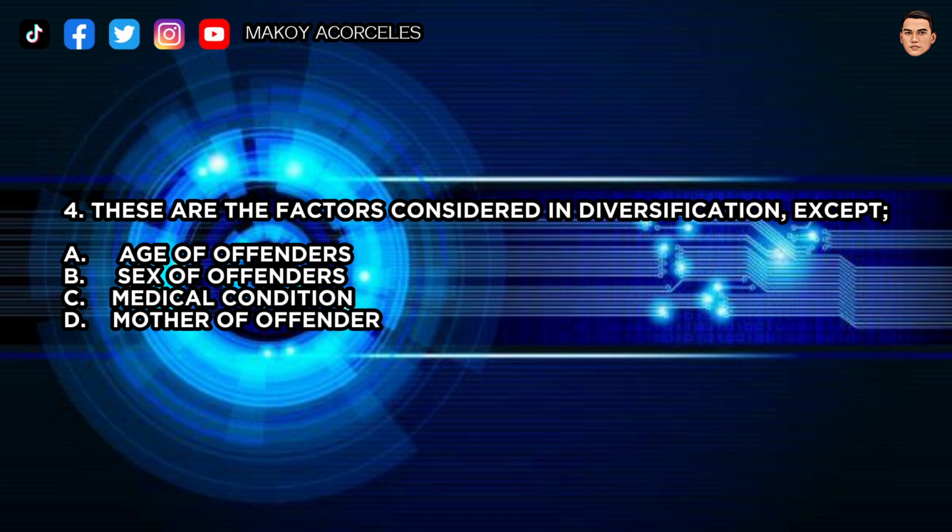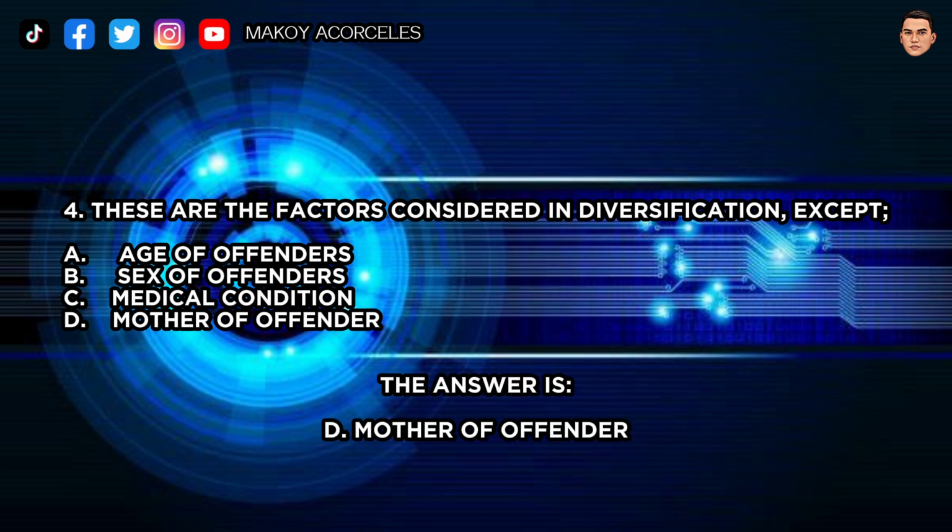4. These are the factors considered in diversification, except: A. Age of offenders. B. Sex of offenders. C. Medical condition. D. Mother of offender. The answer is D, the mother of offender.